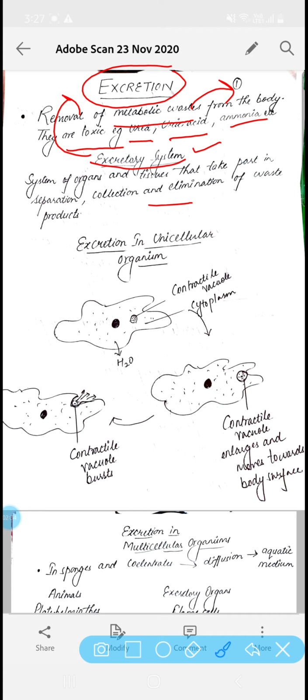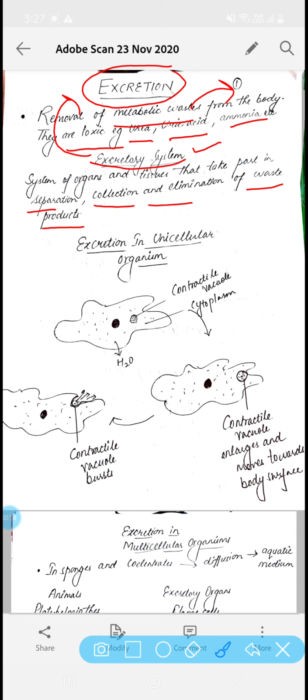The system of organs and tissues that take part in separation, collection, and elimination of the waste product is called the excretory system. It is that system which takes part in the separation of the waste product, collection of the waste product, and elimination.